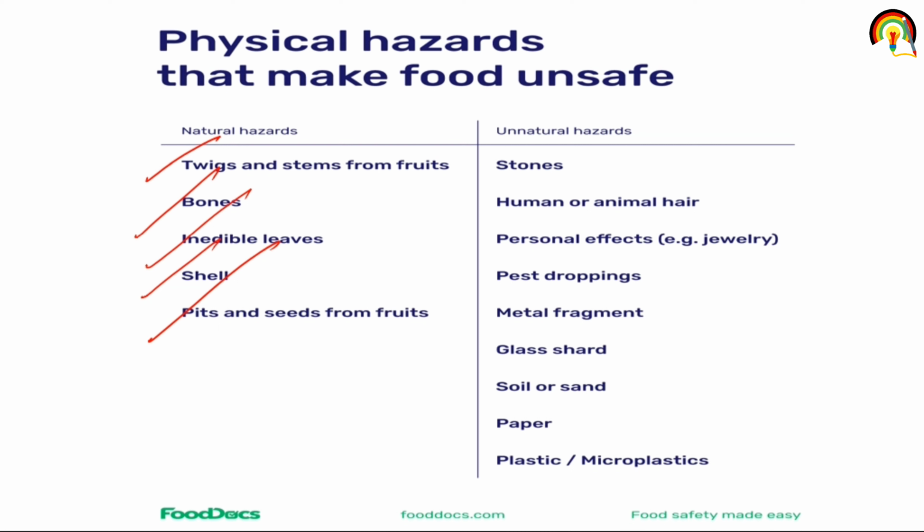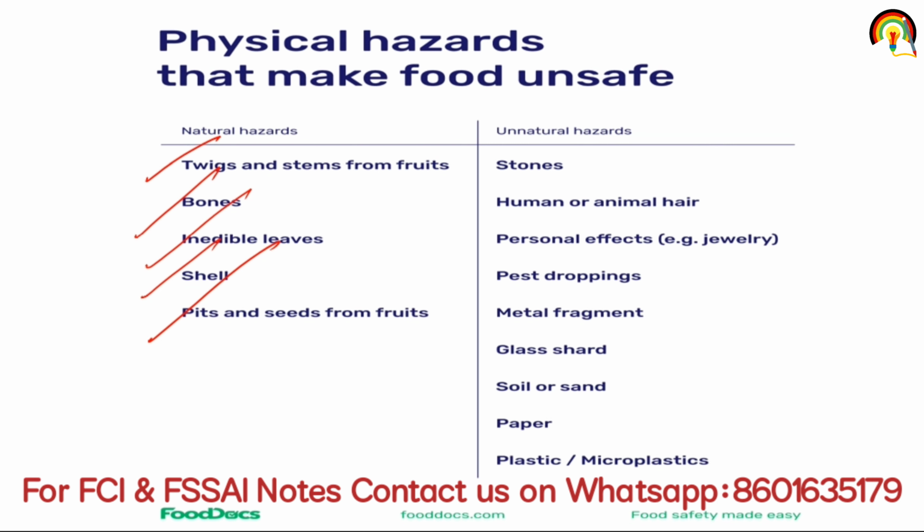When we are talking about unnatural hazards, it includes stone, human or animal hair, personal effects that can be jewelry, pest droppings, metal fragments, glass, soil, paper, plastic, microplastic. When some of these materials are present in the food, they can make food unsafe for use, and these are examples of unnatural physical hazards.